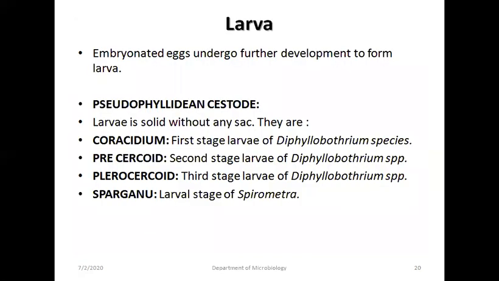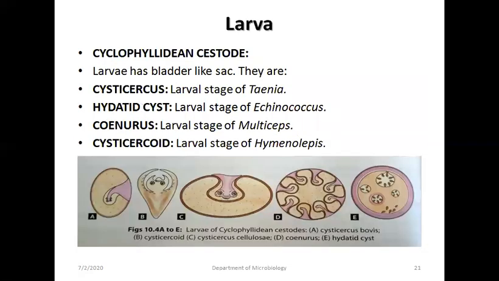Larva is the next morphological form. Embryonated eggs undergo further development to form larva. Pseudophyllidean cestode larvae are solid without any sac. There are morphological forms or larval stages. First is coracidium, the first stage of Diphyllobothrium larva. Procercoid, the second stage larva of Diphyllobothrium species. Plerocercoid larva, the third stage larva of Diphyllobothrium. Sparganum, the larval stage of Spirometra.